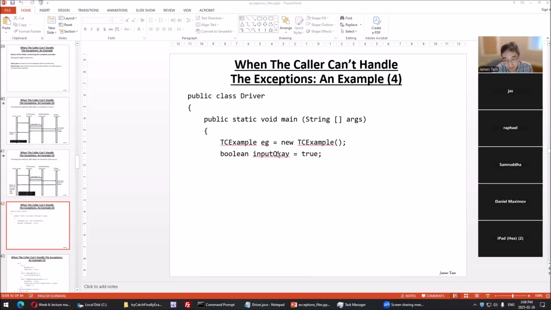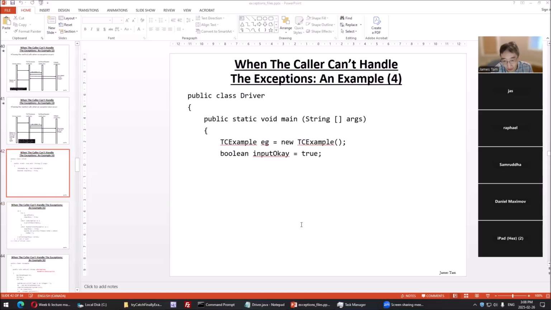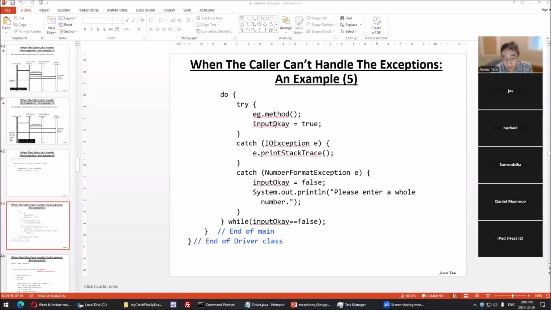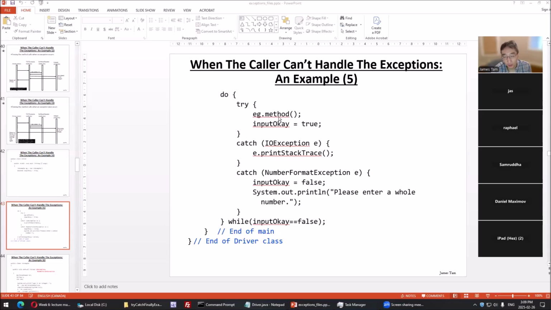So we have main. Main instantiates a try catch example. We have that code moved over here. The inputOK is a flag. We assume by default, unless proven otherwise, that the person entered in their input correctly. And there's the aforementioned loop. Well, if it's true that the input is not OK, we loop, but by default, we assume it's OK. And now we instantiate an example of the try catch example. I just moved the code over here again to show that this class doesn't handle the exception. How do we do it? Well, we're going to call the method.